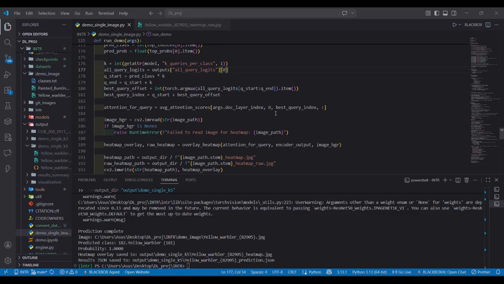We see q start equals predicted star times k, that is 181 times 3, 543. Q end is equal to q start plus k, 543 plus 3 equals 546. Here is where k equal to 3 actually matters in the code. We take all query logits from 543 to 546, the 3 yellow wobbler hypotheses, and take the argmax. Query 543 wins, offset 0. With original INTR at k equal to 1, there is only one query at index 181.